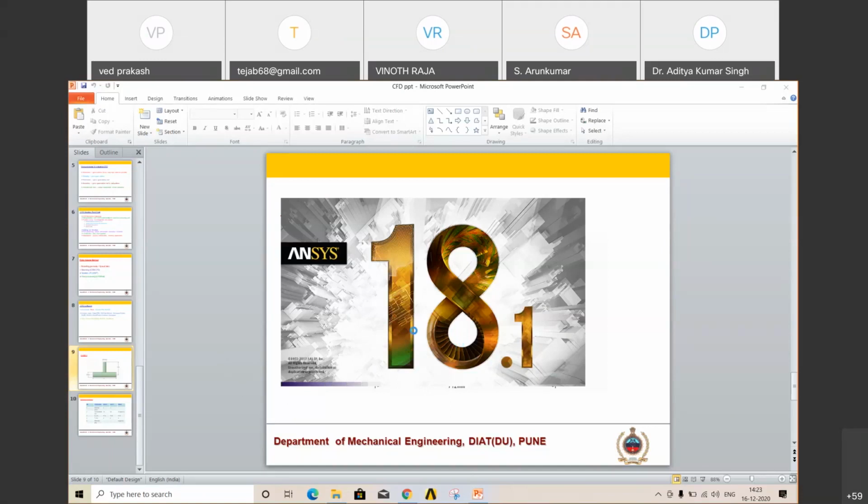Geometry you can design in any CAD software, like CATIA or SolidWorks. There are many design modeler software, so you don't necessarily have to use this one. This is incorporated in ANSYS software, that's why I'm using this. You can use your own design modeler.